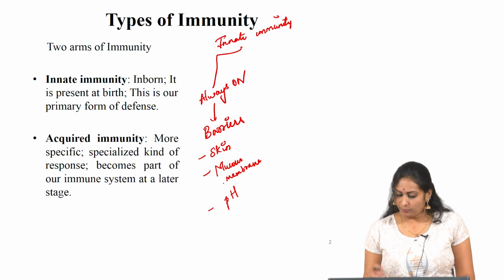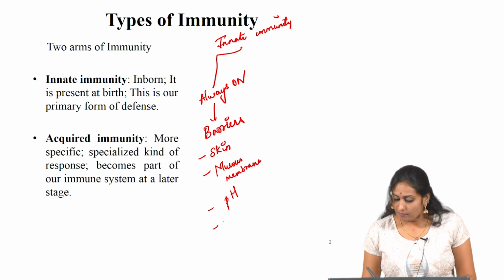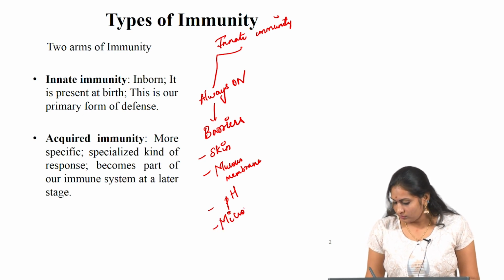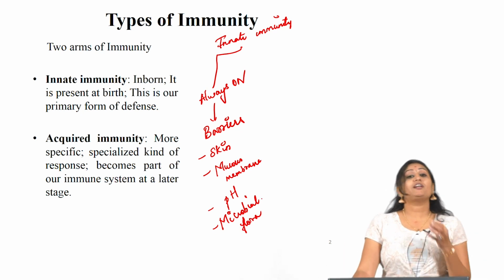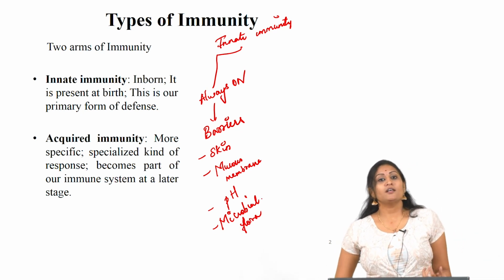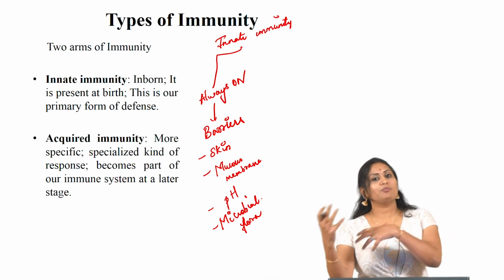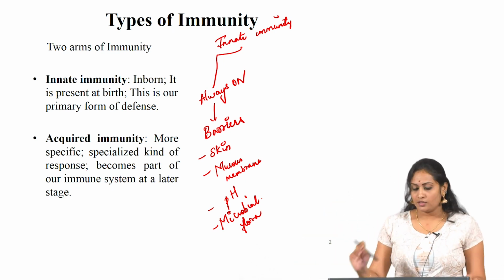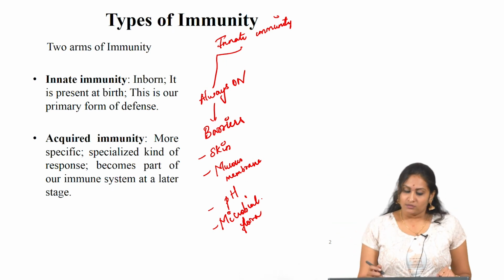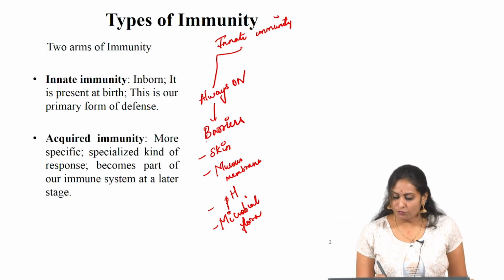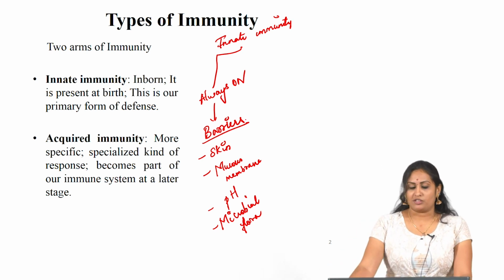Skin, mucous membrane, pH, then microbial flora present in our body. There are some good bacteria in our gut which protect our body from the pathogens. So these are the main barriers present from our birth to fight against the pathogens.